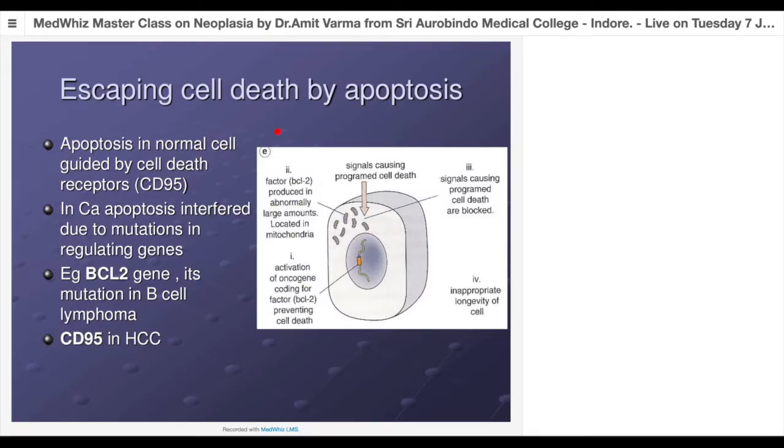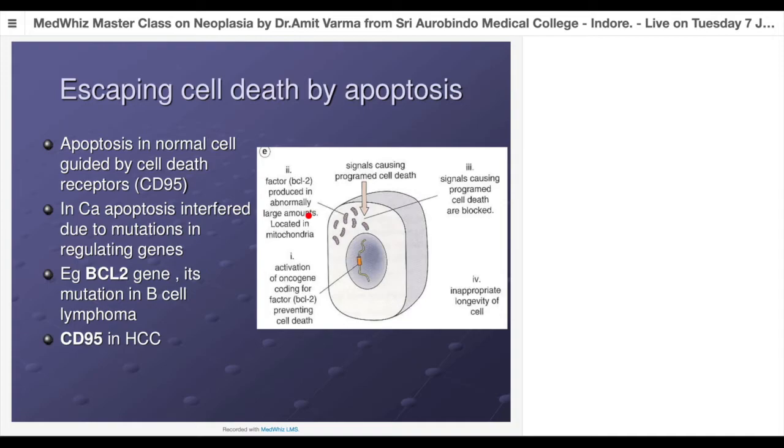Now the next step: we had seen similar diagrams when we saw different kinds of proto-oncogenes that are growth promoting genes. So now there is activation of an oncogene coding for the factor BCL2. BCL2 is basically an anti-apoptotic kind of gene. So you have overactivated this particular gene, and it will avoid cell death. So it has avoided apoptosis. The factors produced by BCL2 will be in a larger amount. They block the signals coming from the surrounding cells which force the cell to undergo apoptosis. And because of that, the cell becomes immortal. It starts further